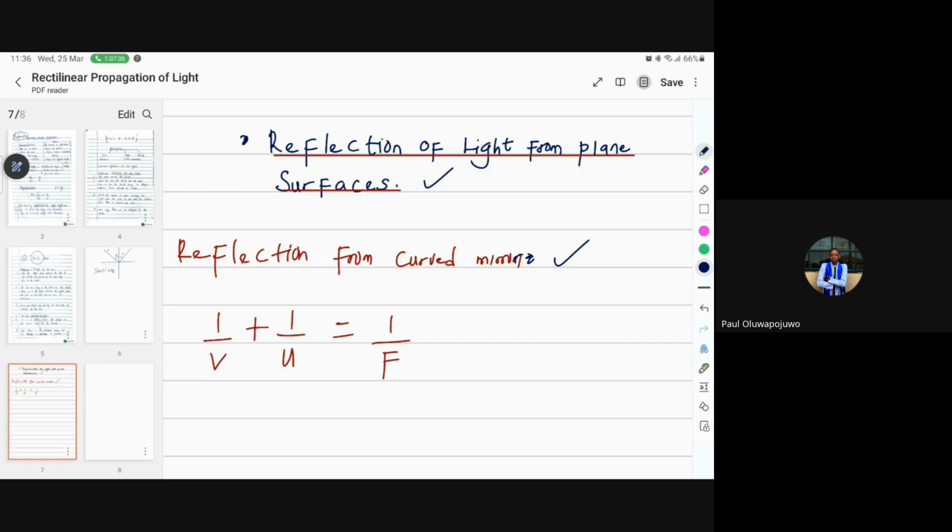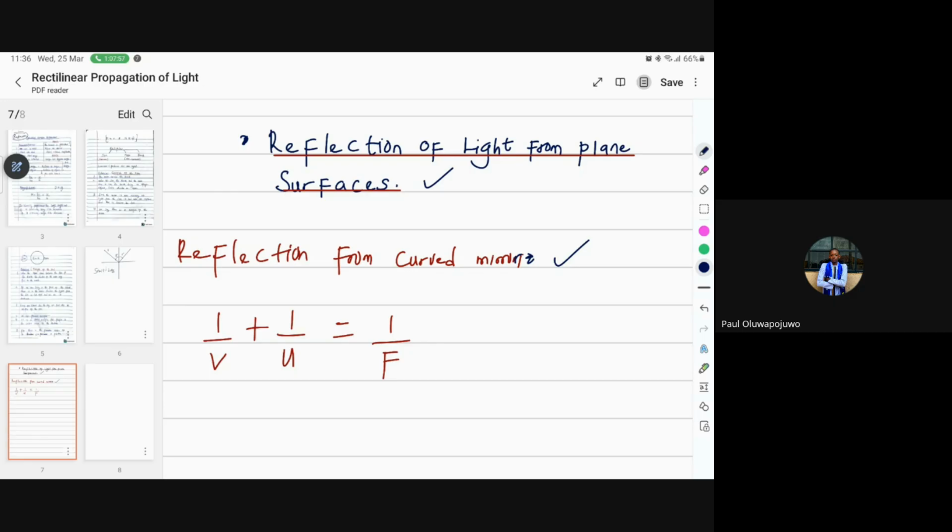Okay, all is well. So please check this thing before coming to the next class. You can use today and do that, just one night. Reflection of light from plane surfaces. Go on YouTube, right? Look at reflection of light from plane surfaces. Look at reflection from curved mirrors. Look at refraction. Like these things, you can cover them. I'm serious about this.